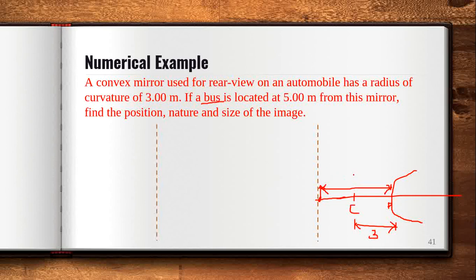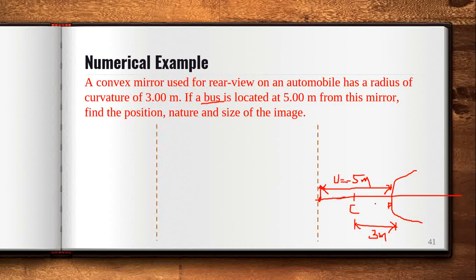Remember, always draw this diagram. You can say -5 because this is u, since it is in front of the mirror, on the left side of the Cartesian system. So u is equal to -5, and the object is in this direction.